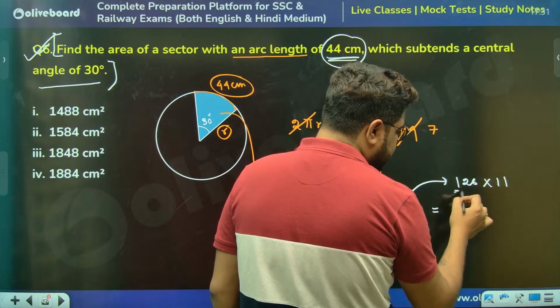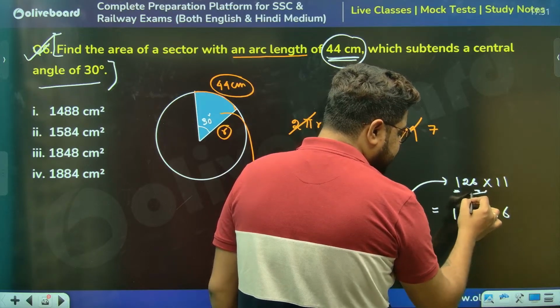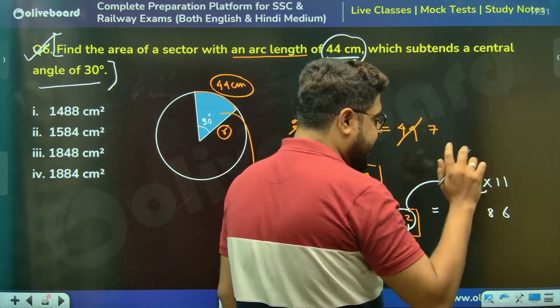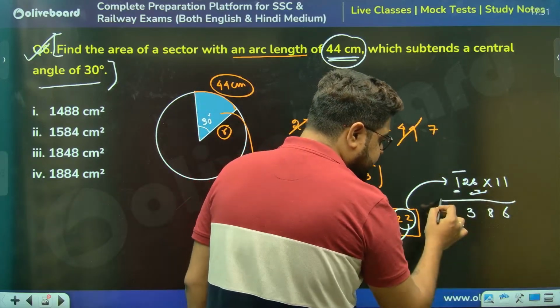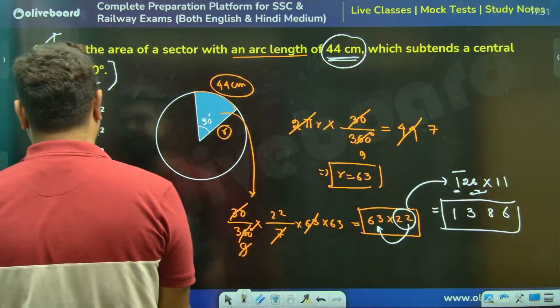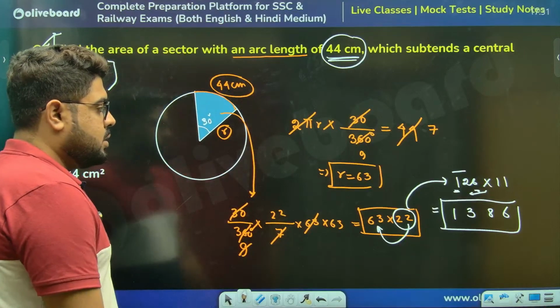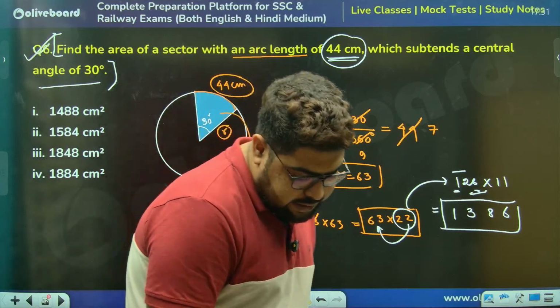How to do? First one, last one, right? 6 plus 2, sir, 8. Add 2 at a time. 6 plus 2, 8. 2 plus 1, 3. That is your answer, sir. 1386. Huh? You guys gave a wrong answer.